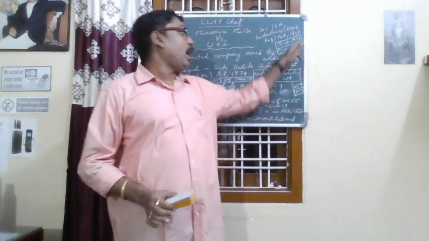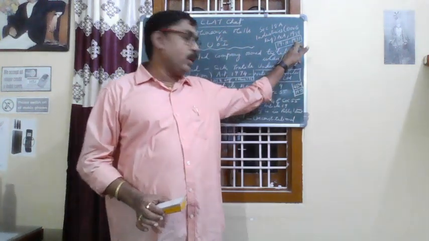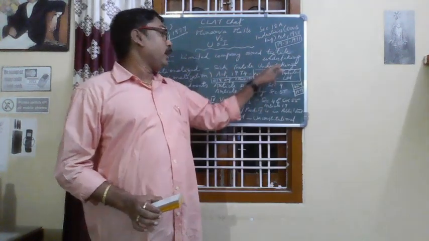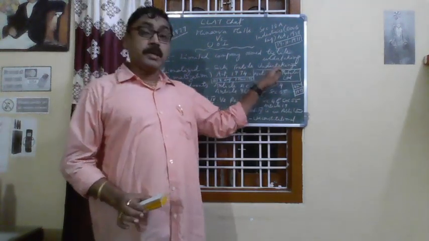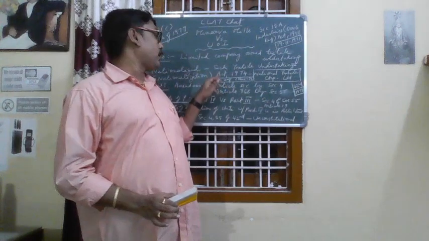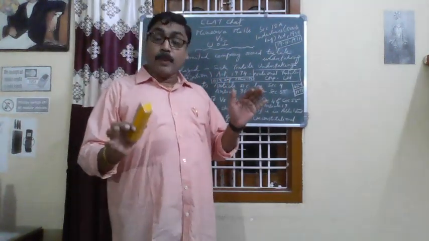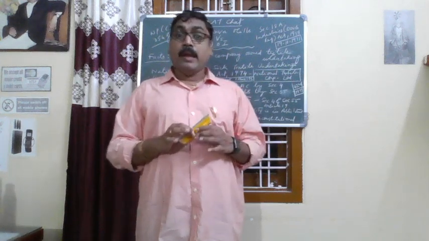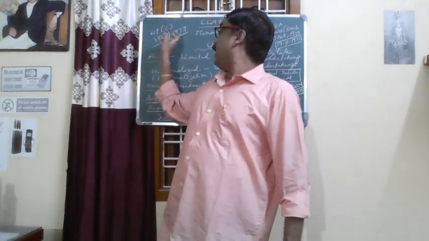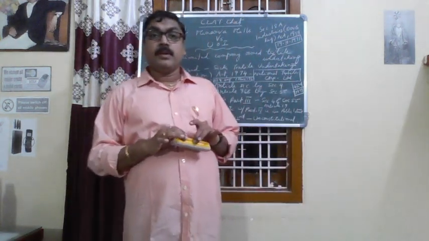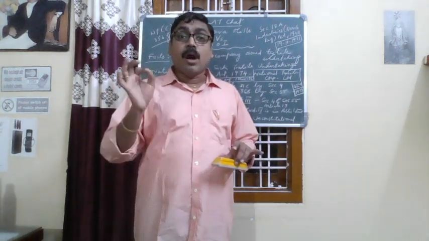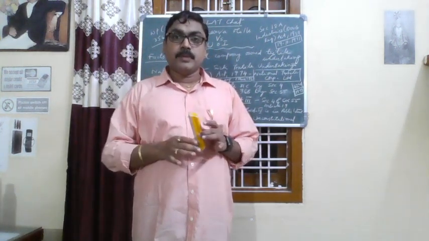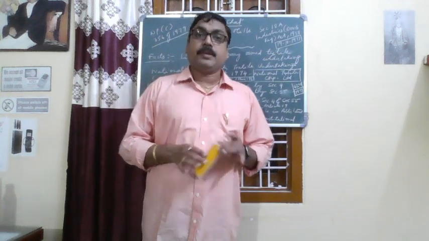So even though the order was passed in 1971 and the Act came into force in 1974, and it was challenged in 1977, there is no question of limitation.